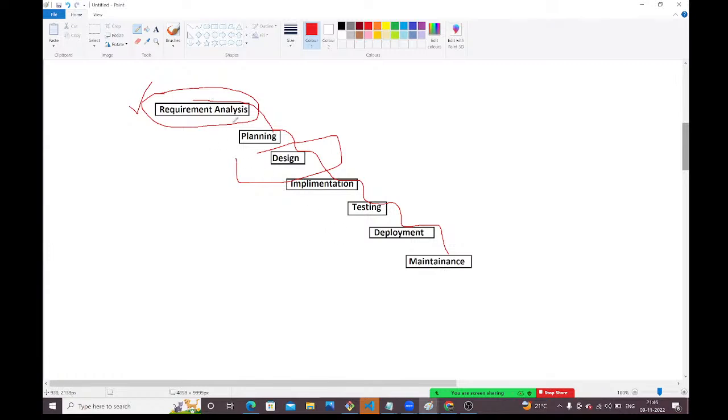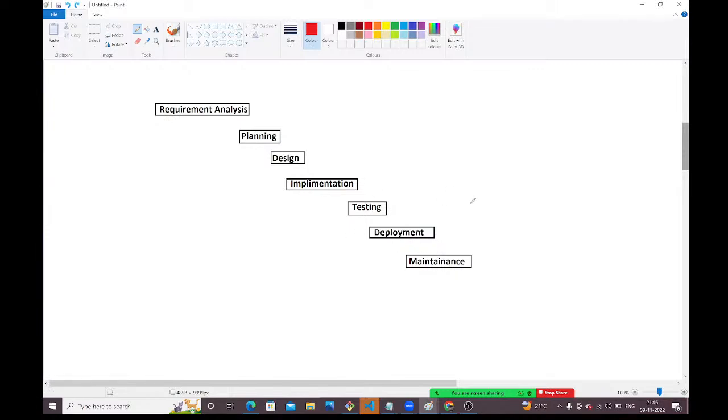This is the step-by-step process, guys. We need to follow like this only. We need to follow this process only to create the software project. So this is the waterfall model, guys. Okay. Now tell me, guys, in this waterfall model, what problems are there? What problems are there in this waterfall model? It's very good, right? Good, simple and good only.